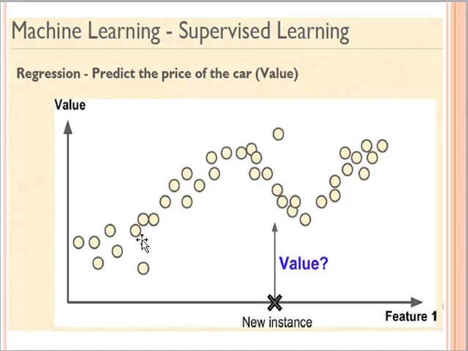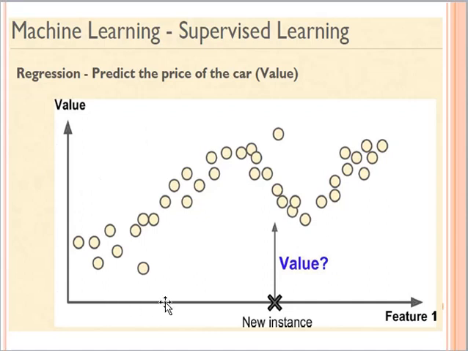You can also see in this graph that I have some features. This is my feature one on the x-axis, and I have different values associated with them on the y-axis, right?